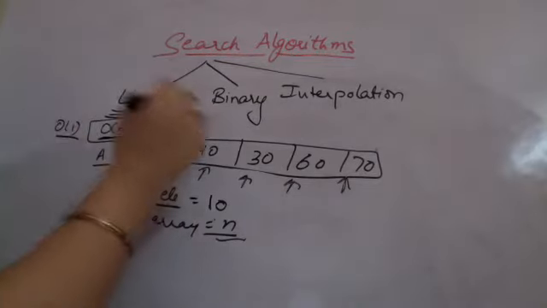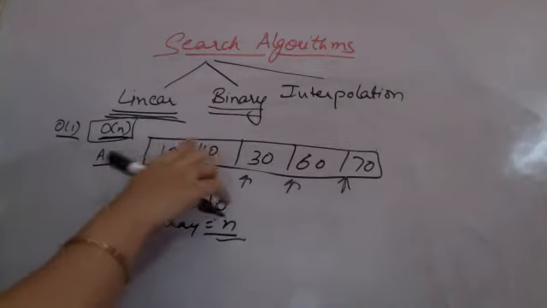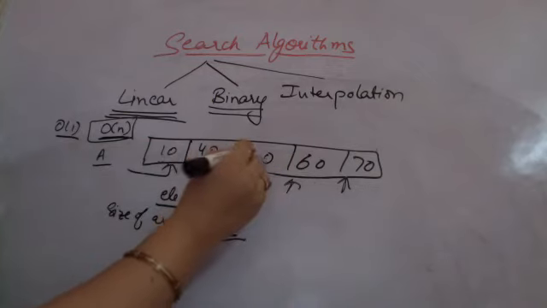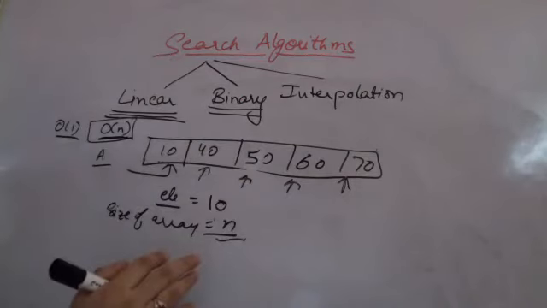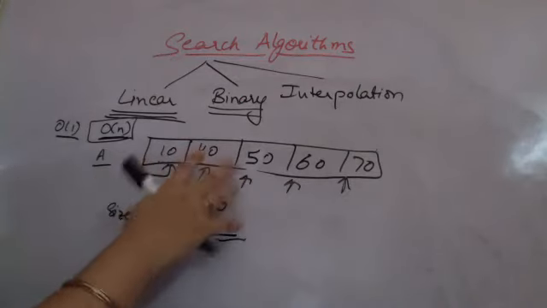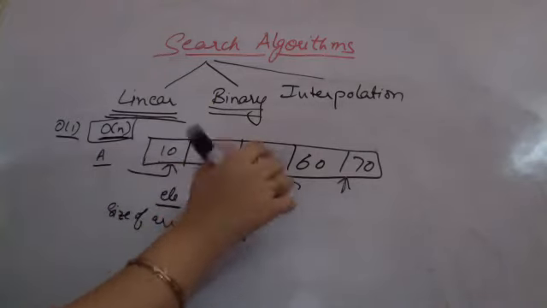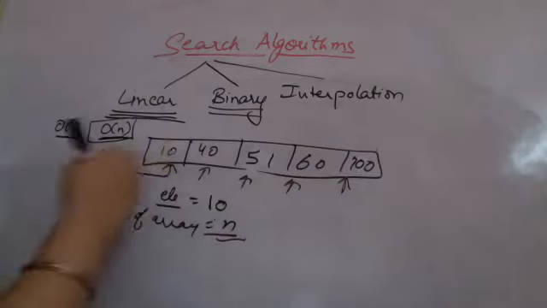Other than that, we have a binary search procedure, in case I have a sorted array. So in case this array was sorted, this is not 30, supposedly this was 50. So this becomes a sorted array. Sorting does not mean that the difference between the elements needs to be the same. The difference can be anything. It can even be 51. It can be 100 also, but they are in increasing order.